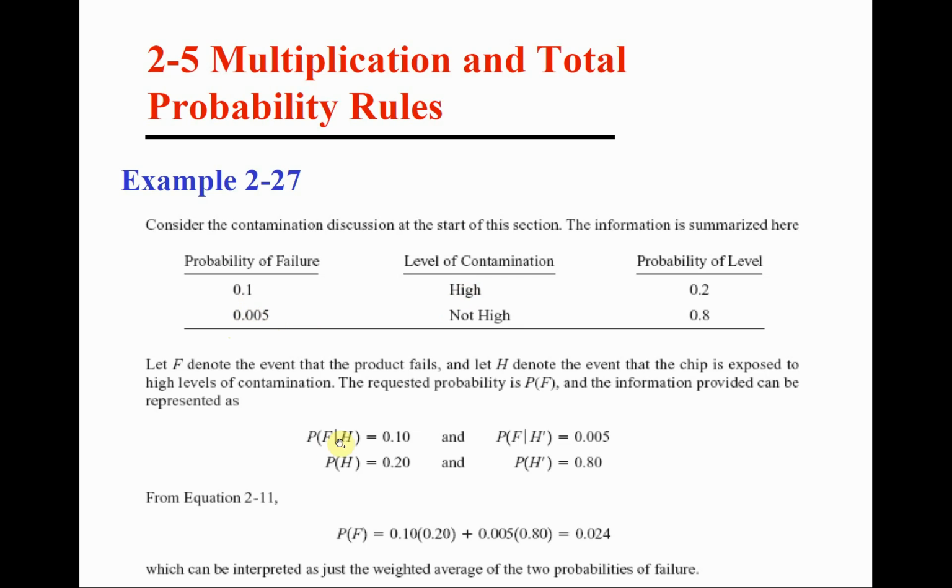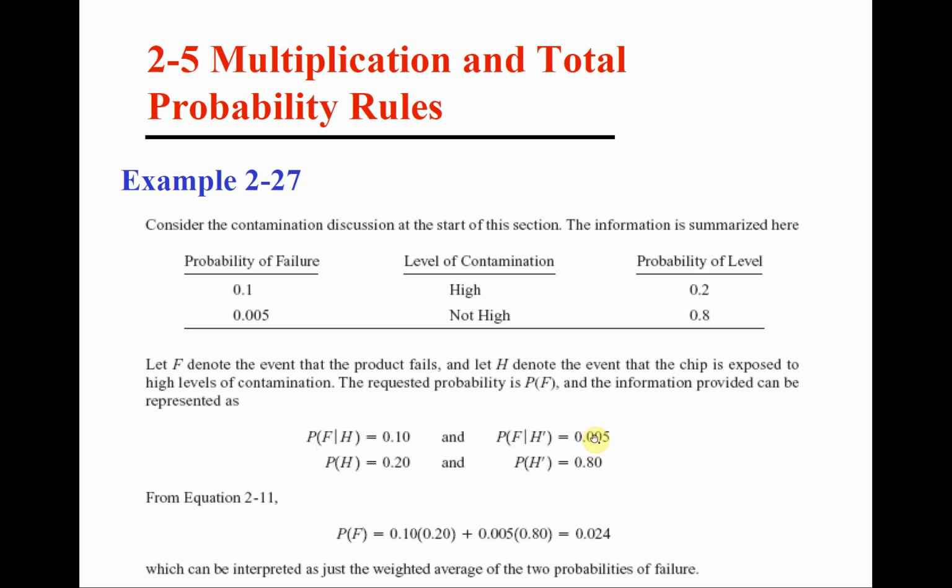So the probability of failing given high level of contamination is 0.1, and the probability of failing given not high level of contamination is 0.005, which is given in the number. So these are the two sets of information that is given. We have some marginal probabilities, the probability of high level, 0.2, the probability of not high level, 0.8. In addition to this, we have the probability of failing given high level is 0.1, and the probability of failing given not high level is 0.005.